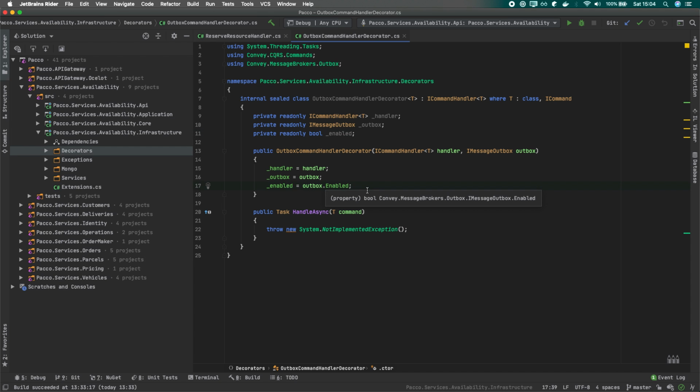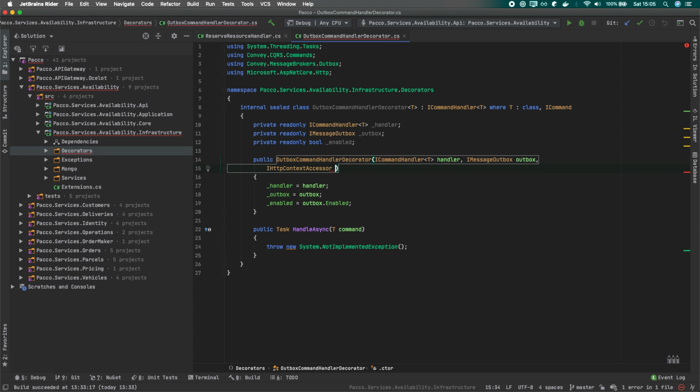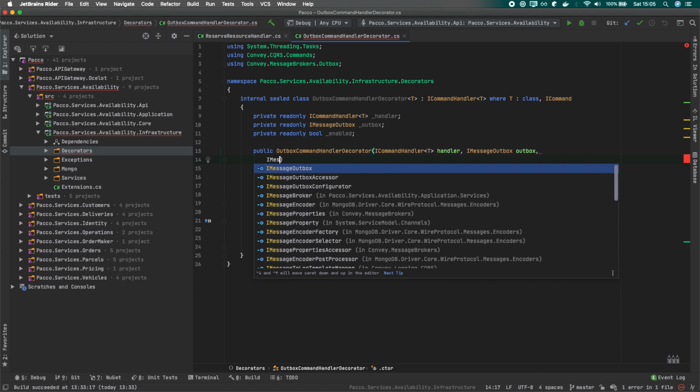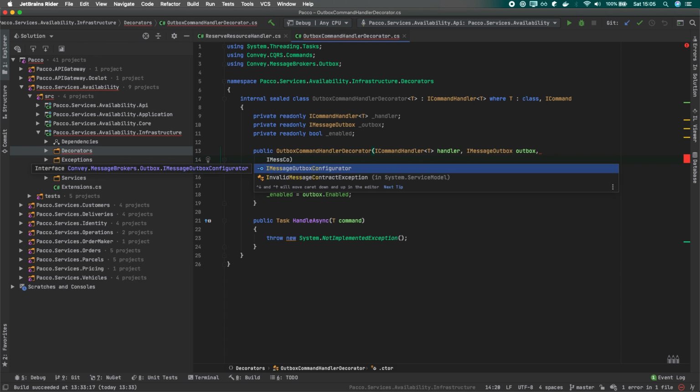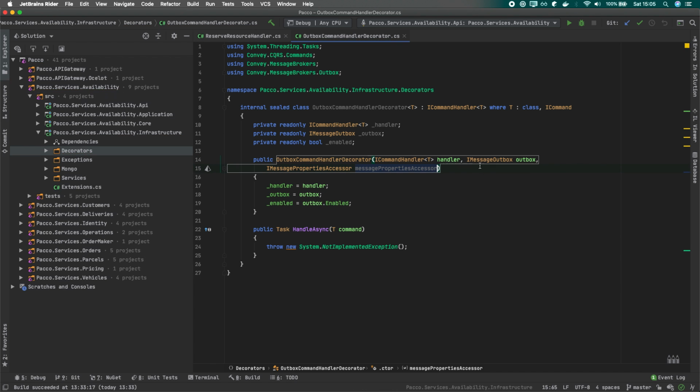All right. Now it would actually be a good thing to somehow get our unique message ID, right? Just to get it somehow from the message that we just received. Just like we have the IHttpContextAccessor for accessing the HTTP context in any part of code within our application, we also have the following, which is called IMessagePropertiesAccessor. So maybe let's quickly take a look at this one.